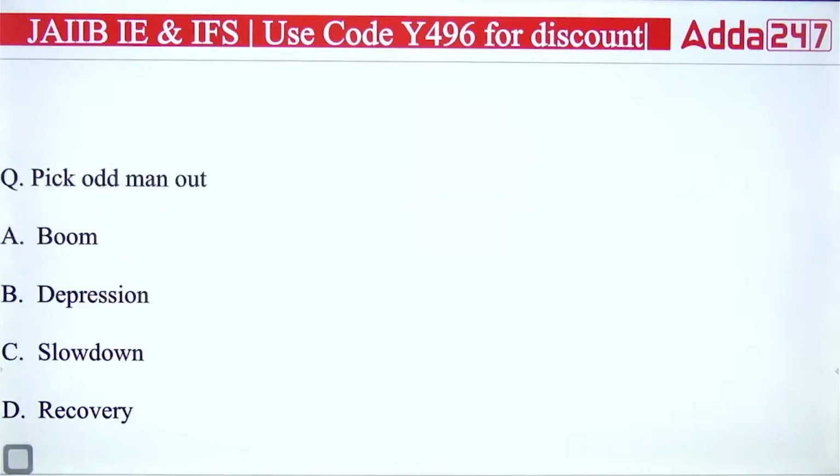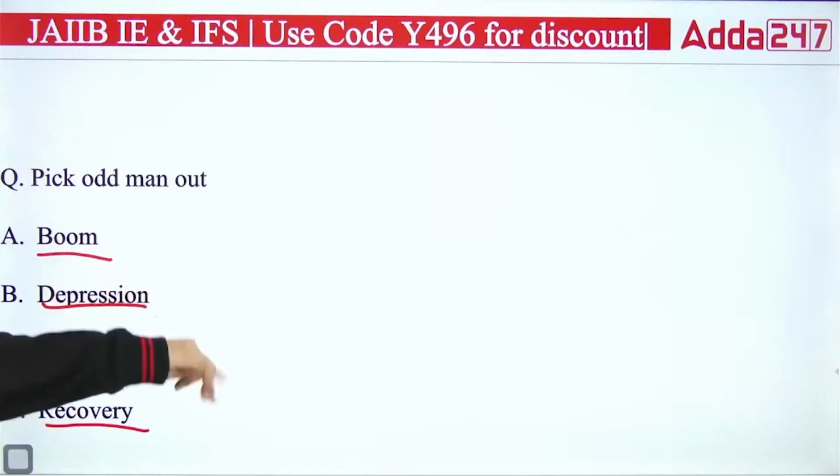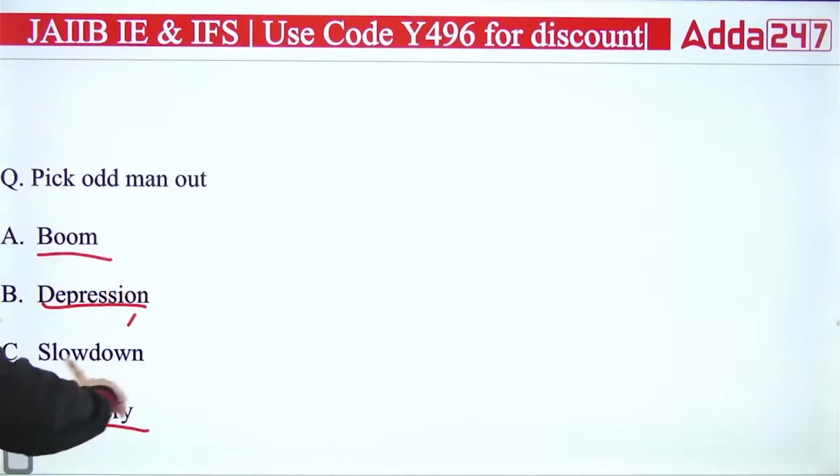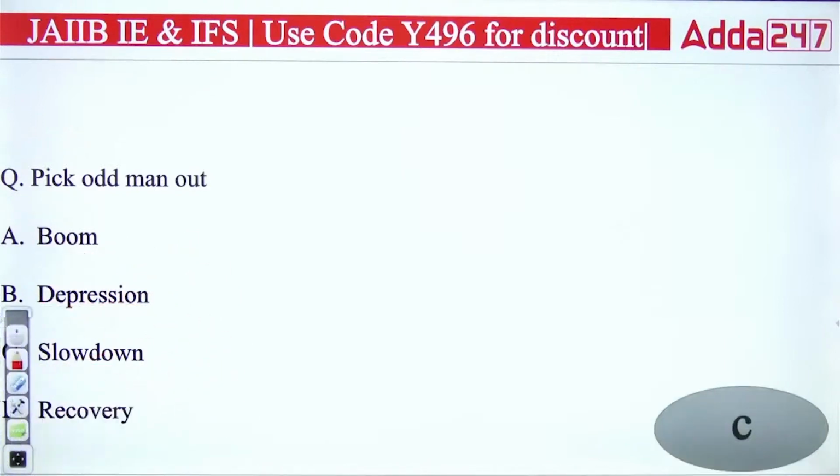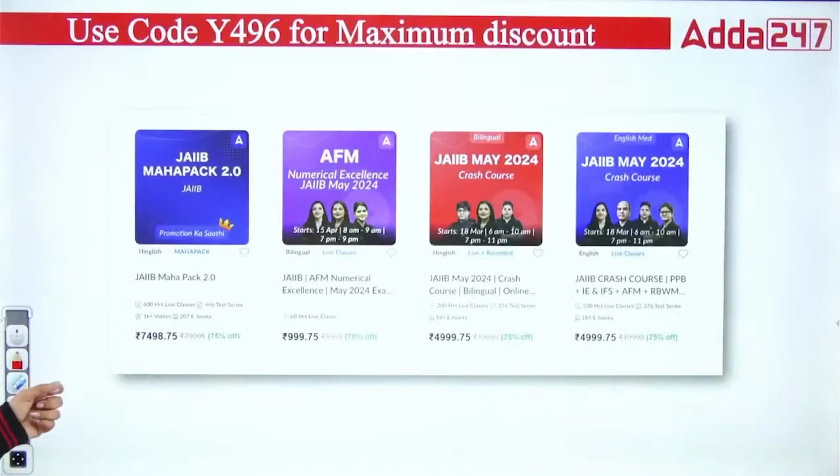Now pick the odd man out. Out of these 4, which particular term do you think is the odd one out, not matching the other 3? So boom, depression, recovery, they all are 4 phases of your business cycle. Slowdown is not a phase. So the right answer will be slowdown. It's the odd one out. The right answer is C.